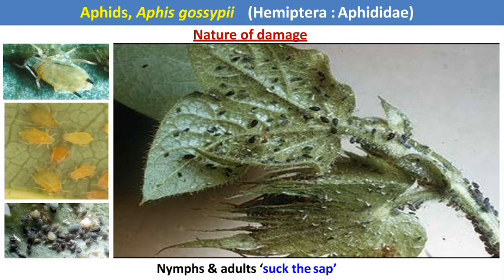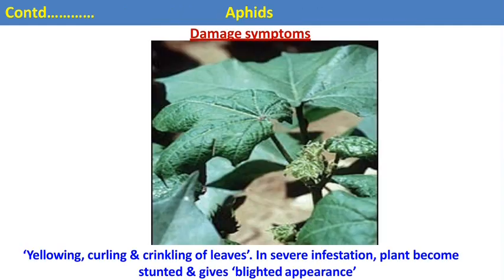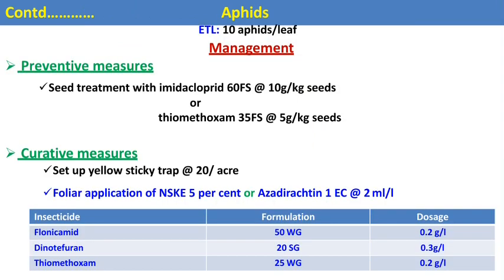These are the nymphs and adults which are congregated on the lower surface of the leaves or plant parts, and they suck the cell sap. This is the curling that occurs due to the feeding of these aphids. The ETL of the aphid is 10 aphids per leaf.